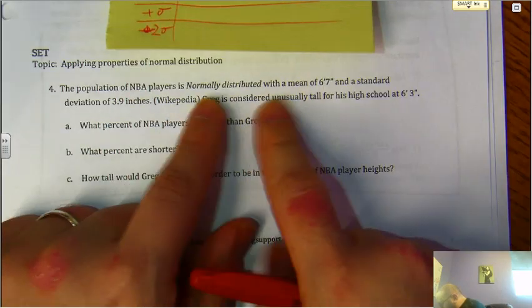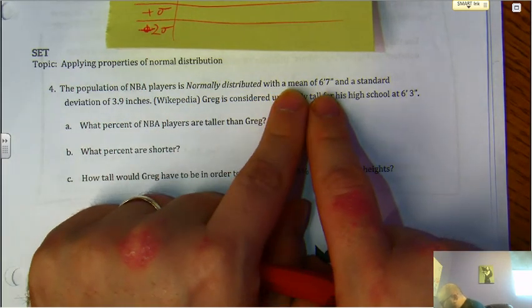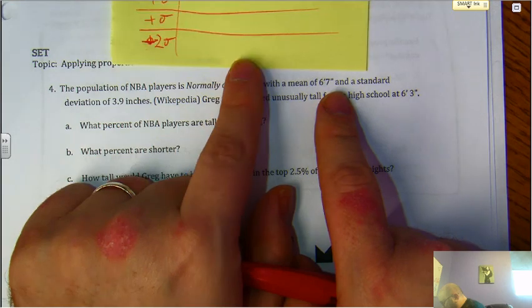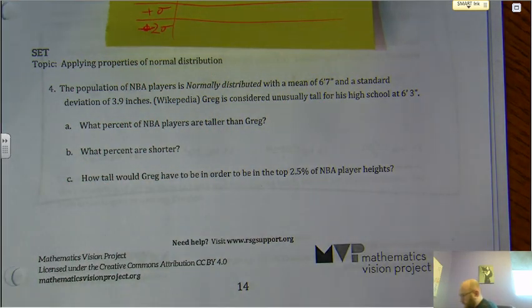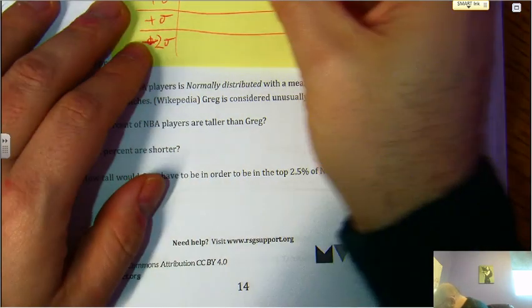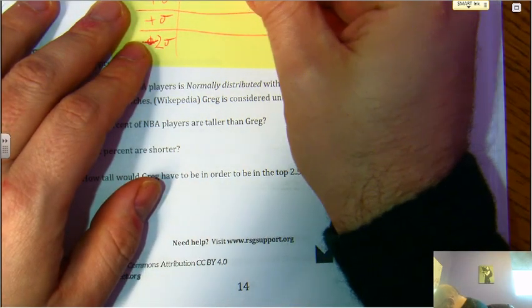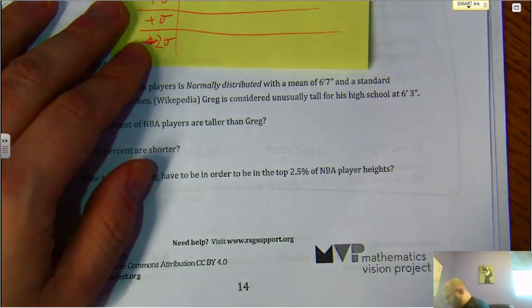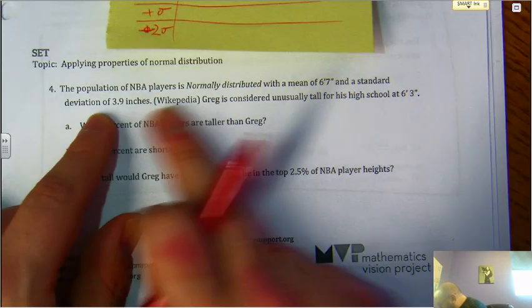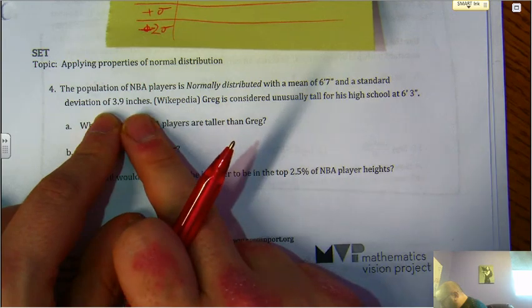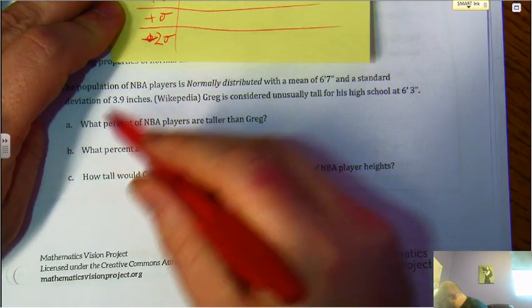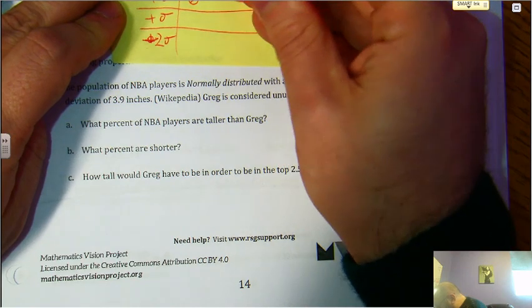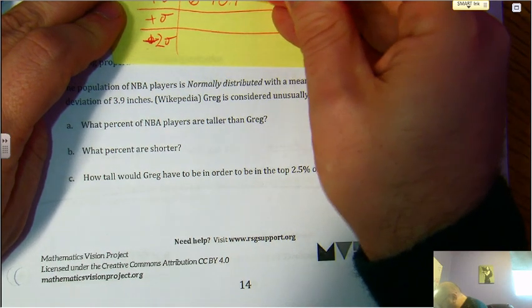So if we say that the mean is 6 feet 7 inches, part of me wants to convert that completely into inches, but we'll leave that for now. And we've got a standard deviation of 3.9 inches. So if we're adding 3.9 here, this is going to be 6 feet 10.9 inches.